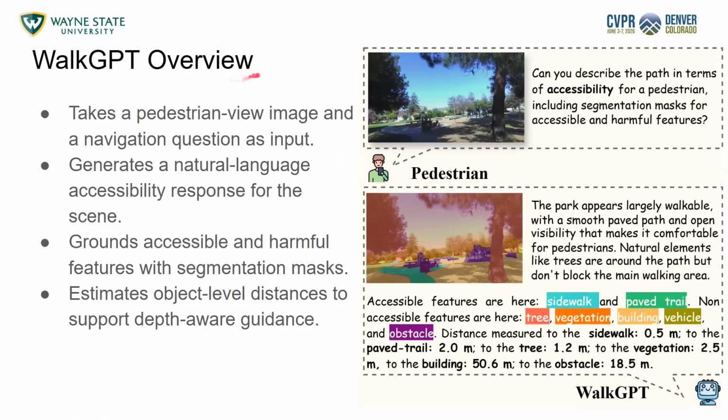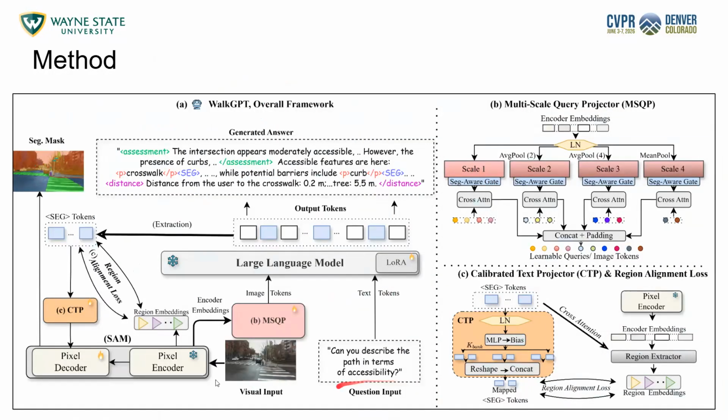Hence, we introduce WalkGPT, which is a large visual language model that takes a pedestrian view image and a question as input, and generates a natural language accessibility response that includes the accessible and harmful features that are grounded. It gives us the segmentation mask of all the features available, and alongside, it gives the object level distance from the user himself. So this is our overall method for WalkGPT.